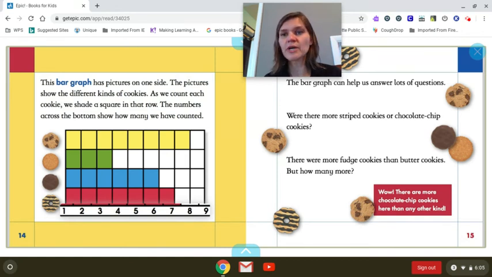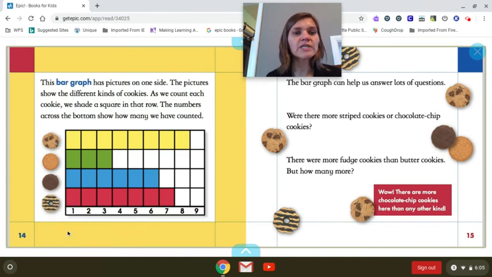Were there more striped cookies or chocolate chip cookies? So let's look. We're looking at striped cookies. Let's count. 1, 2, 3, 4, 5, 6, 7. 7 striped cookies. And how many chocolate chip? 1, 2, 3, 4, 5, 6, 7, 8. Which is more, 7 or 8? We're looking for the bigger number, the longer number. 8 is more than 7. There are more chocolate chip cookies.